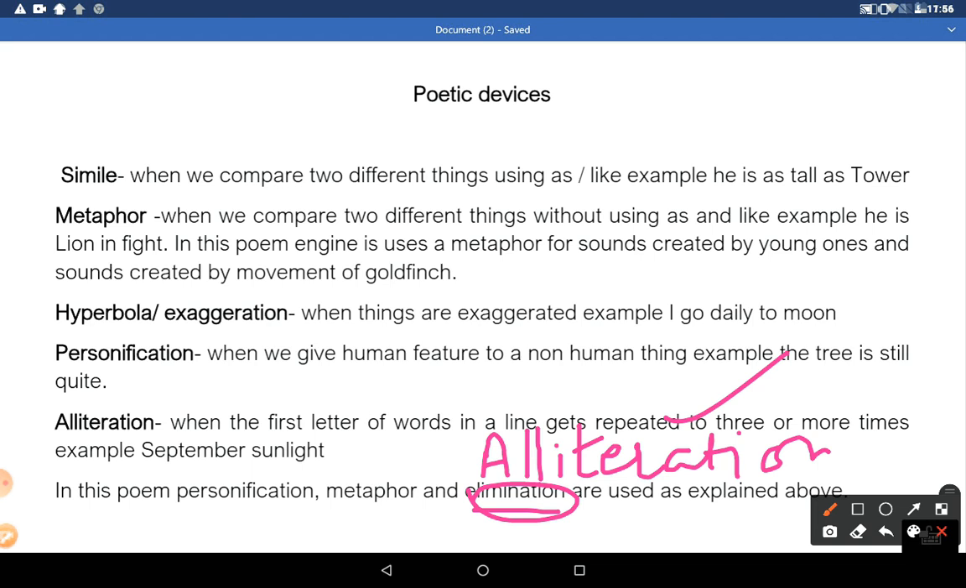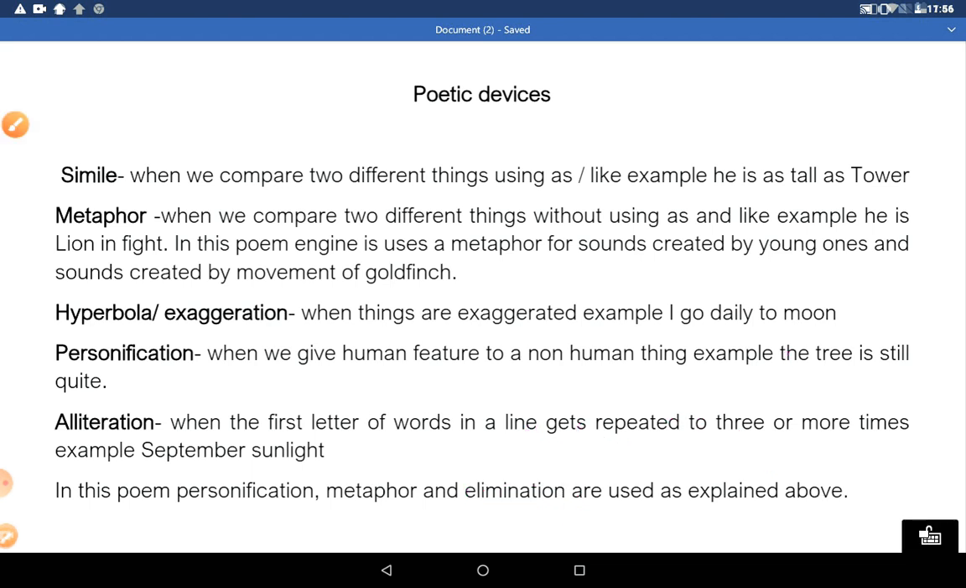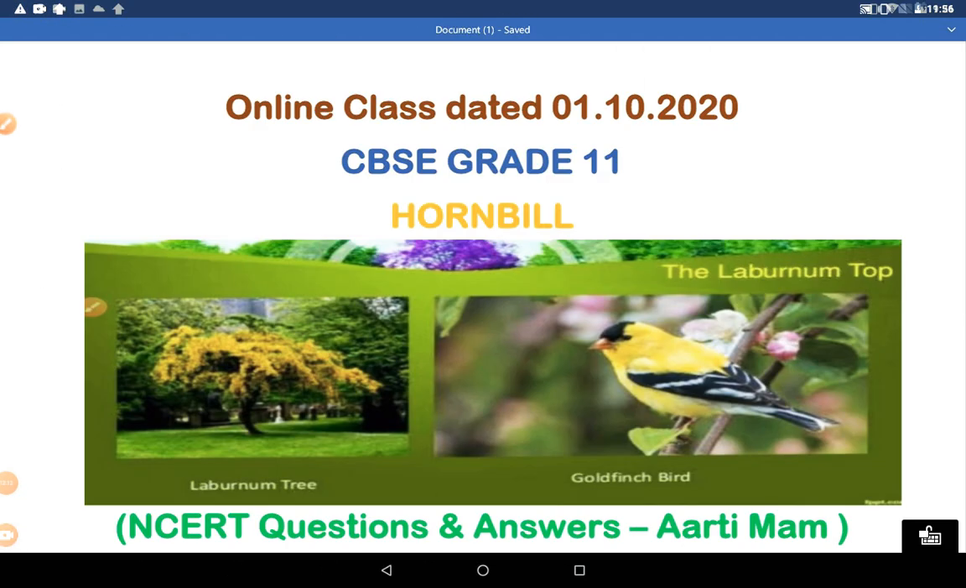So by this we conclude all the NCERT and long questions and poetic devices of the poem The Laburnum Top, written by Ted Hughes. I conclude this poem, The Laburnum Top, which is written by Ted Hughes.